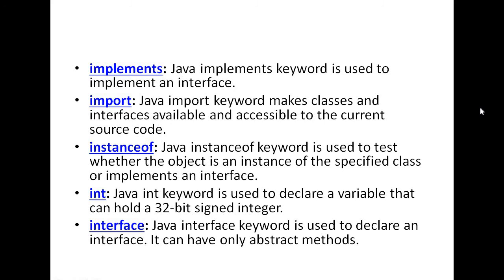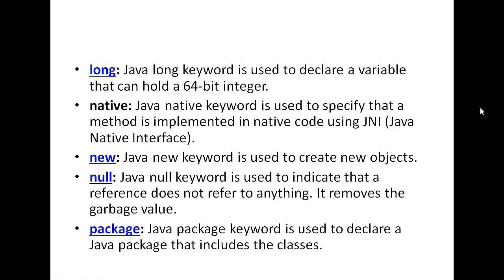And we are familiar with the int keyword, generally used to declare one integer variable, and the size of an integer variable in Java is 4 bytes. Interface is always a keyword. It is generally used to declare one interface. Interface we will discuss, and an interface always contains abstract methods. Interface means it is just a contract. We will discuss. Long is generally used to declare the long variable, and the size of a long variable is 64 bit, that is 8 bytes.